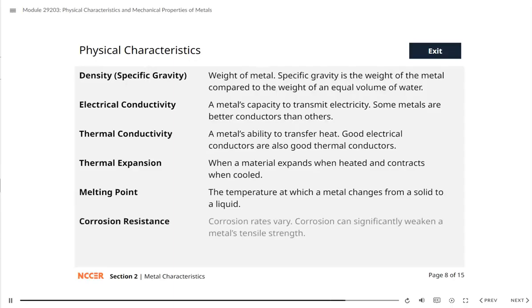Corrosion rates vary among metals and alloys, and it's a critical factor to consider when choosing a metal for a specific application, as it can significantly weaken its tensile strength.